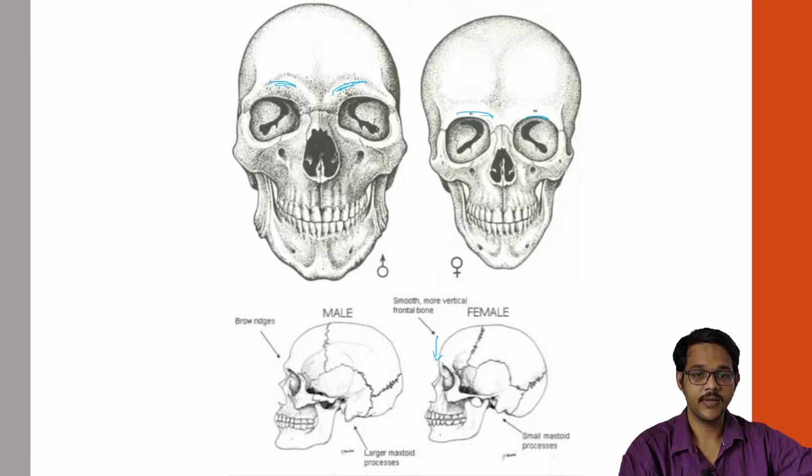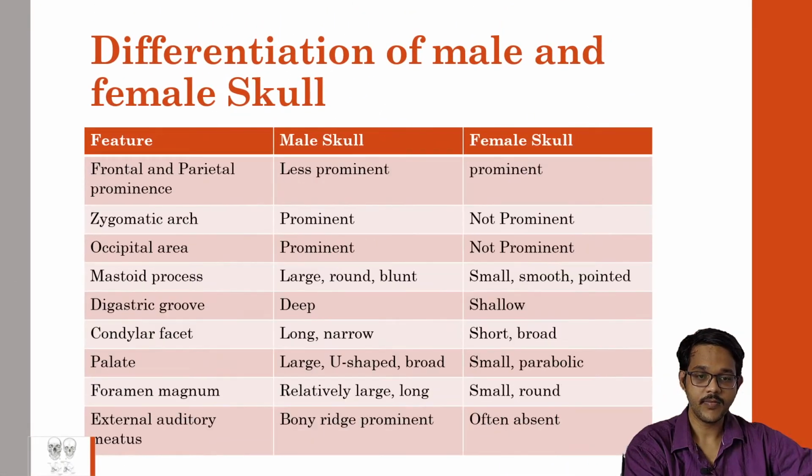The orbit is usually square in shape in males, but rounded in females. Glabella is prominent in males, not prominent in females. The frontonasal junction is prominent in males, less prominent in females. Other differences include frontal and parietal prominence, which is less prominent in males and more prominent in females. Zygomatic arch is prominent in males, less prominent in females. Occipital area is prominent in males, not prominent in females.